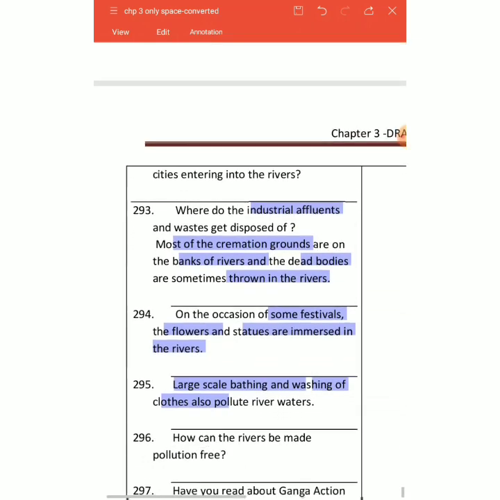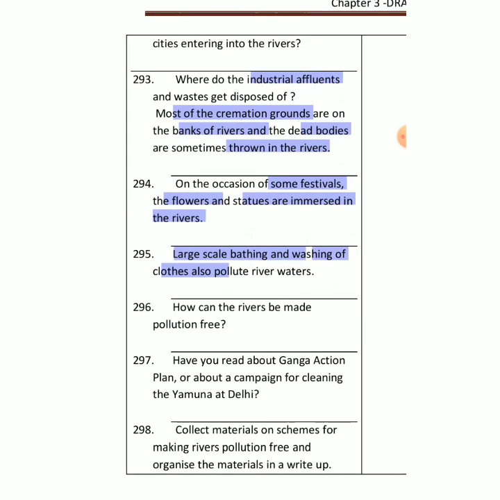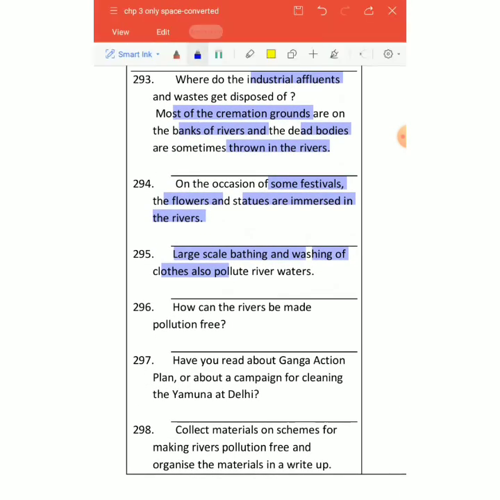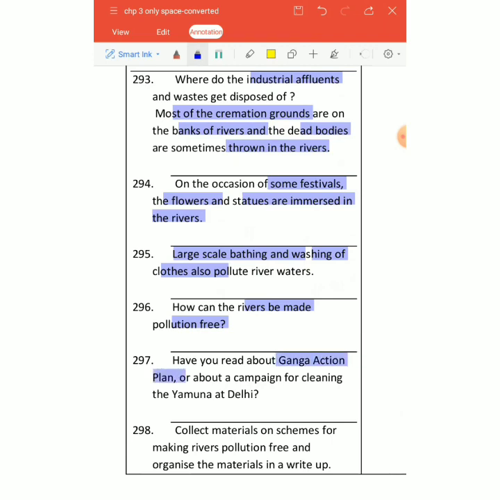So something should be done to solve this problem. How can the rivers be made pollution free, right? We have so many schemes which are going on. Namami Ganga, which I told you about already. Then we have Ganga Action Plan. Then we are trying to clean Yamuna at Delhi also.